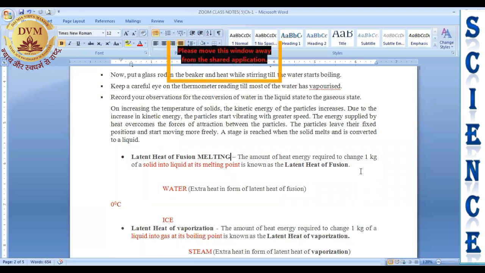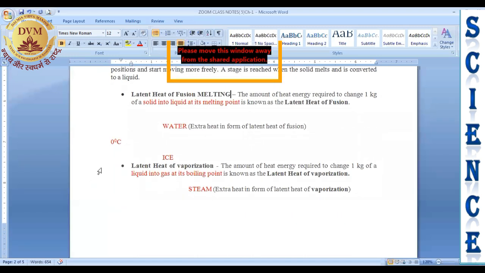right? Next, now at 0 degree, what you will observe? At 0 degree, there are two states of water. One is ice, right? And second is water, because ice is changing into water. Until the complete ice will change into water, the temperature remain 0 degree.